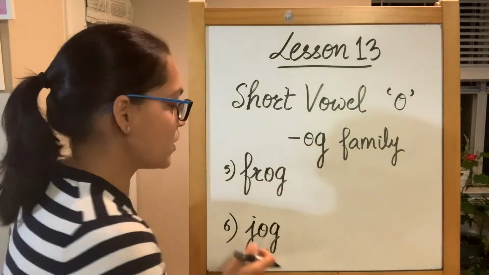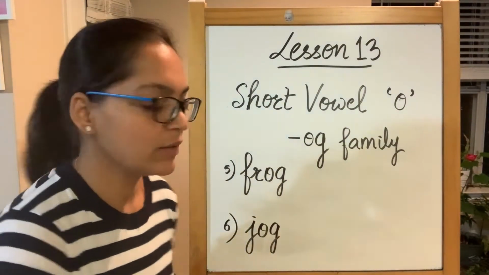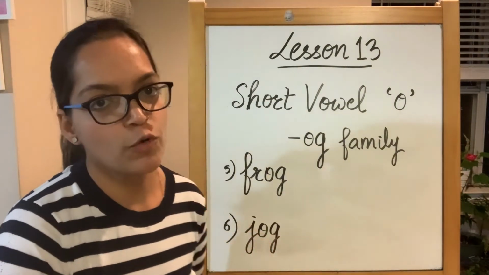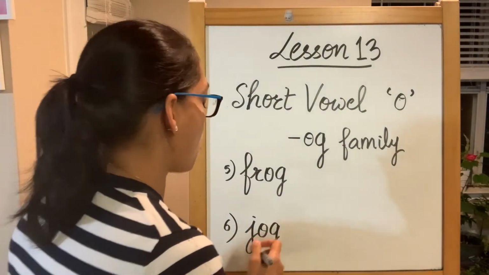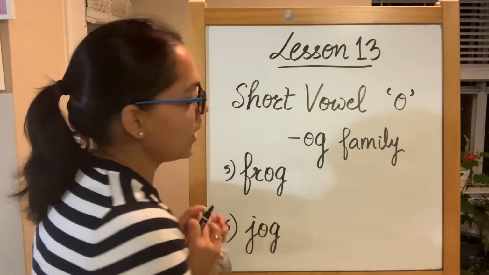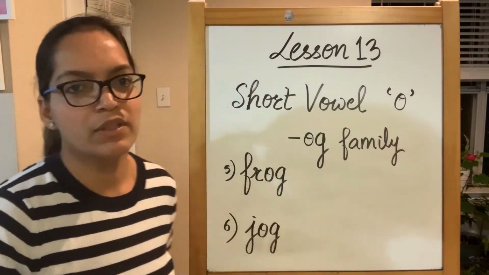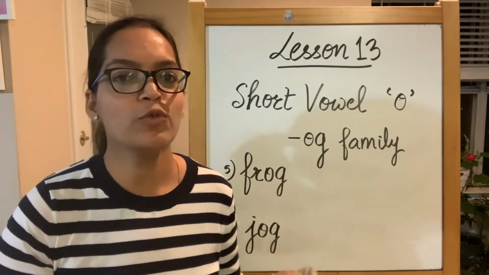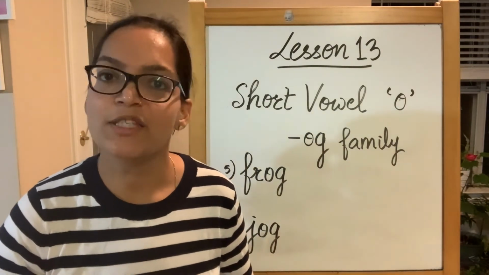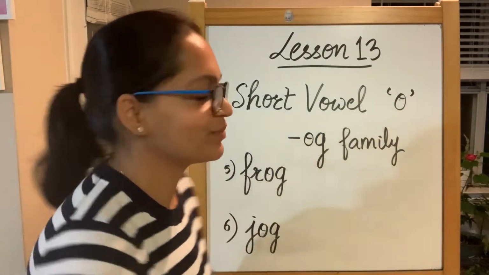Jog. J sound produced by alphabet J. O sound produced by short vowel O ending with G. Jog. And we are done mostly with these OG words. If you can come across more, you're most welcome to practice them. Let's begin with our sight words.